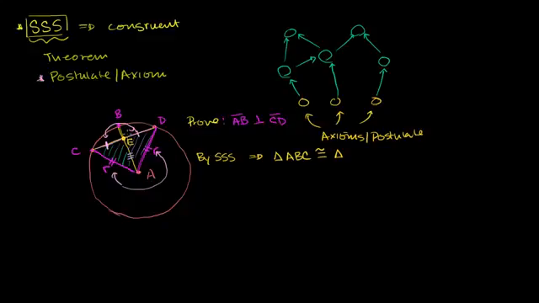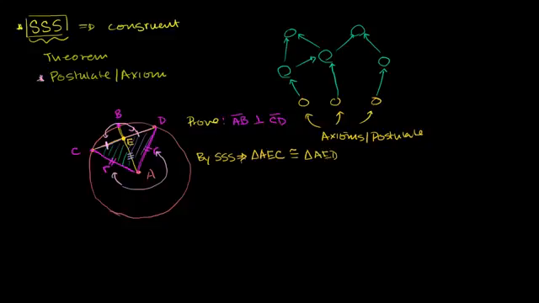Oh, sorry, it's not ABC, it's AEC. Sorry. Let me write it over here. By side, side, side, we know that triangle AEC is congruent to triangle AED.